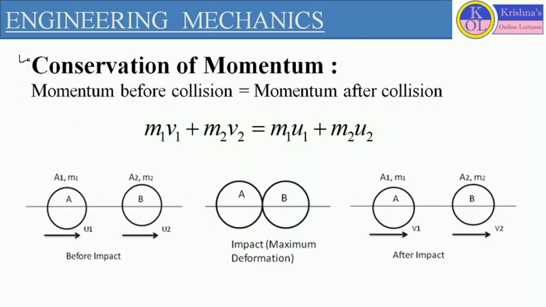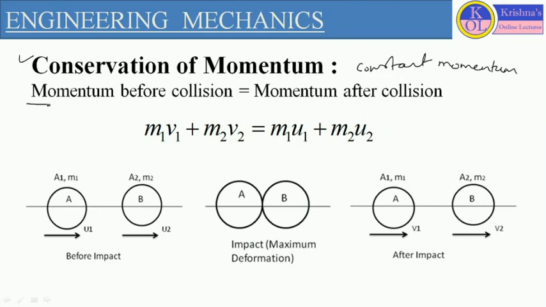So as per the conservation of momentum, the total momentum of the system should be constant. The momentum before collision for the object should be equivalent to the momentum after collision. So here we are considering the constant momentum condition. Constant momentum means that for the particle moving in a particular direction, the momentum before collision should be equal to the momentum after collision.